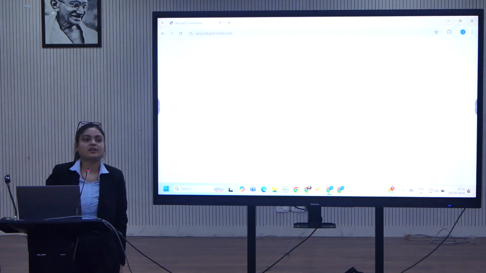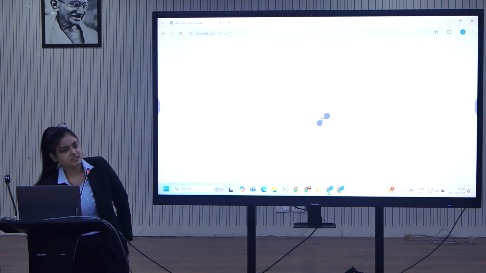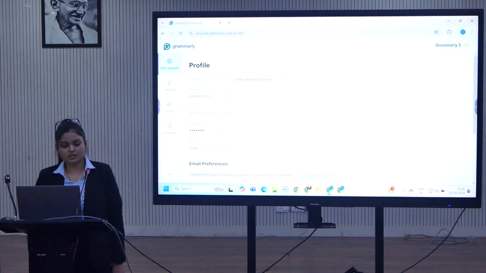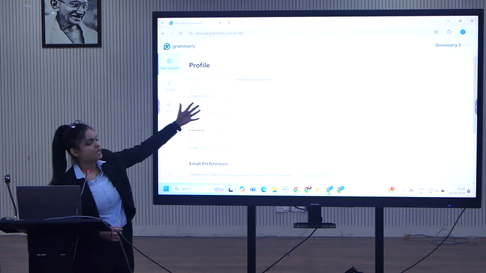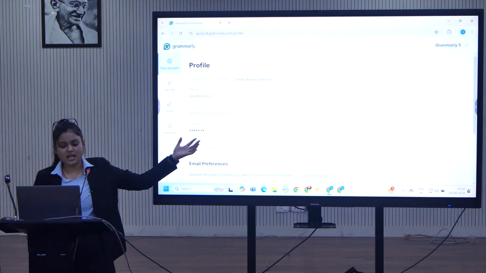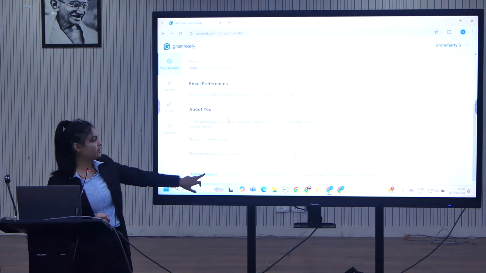There is an option called writing preferences, which is very important. You need to give the preference of your writing specifically. It's very simple. You click on this accounts. First this tab will appear. From here it's basic. You can update your name, you can update your password, and you can even delete your account. If you want to delete, there is the option to delete your account.